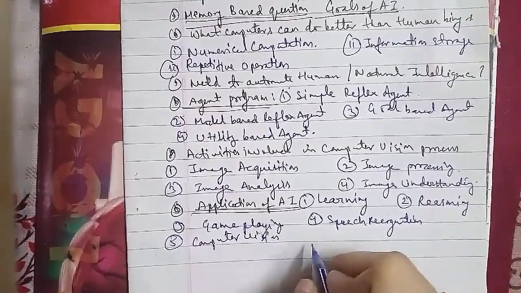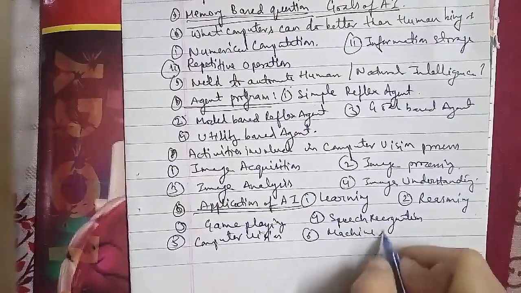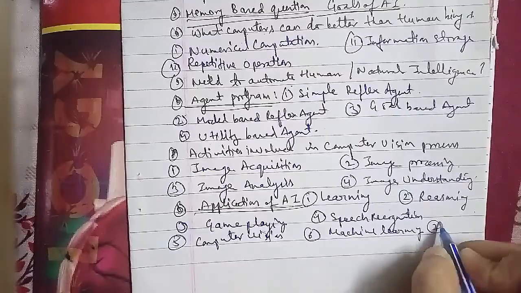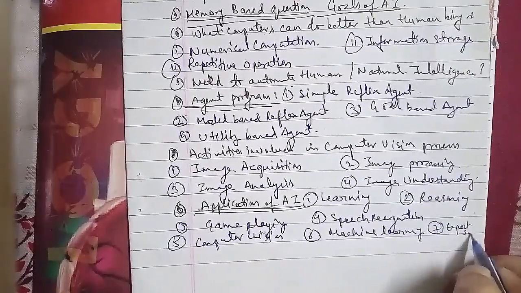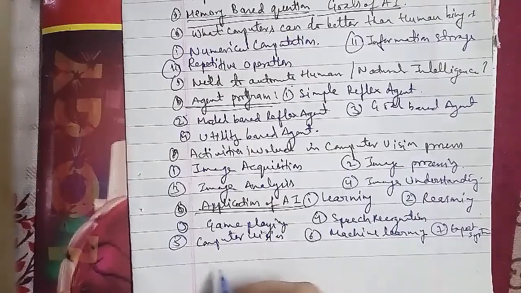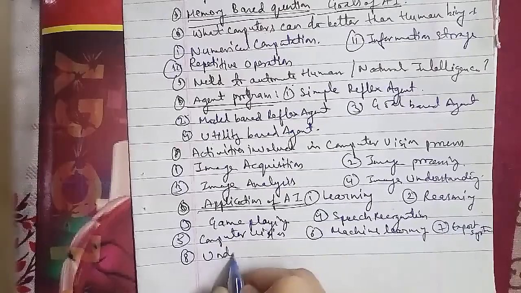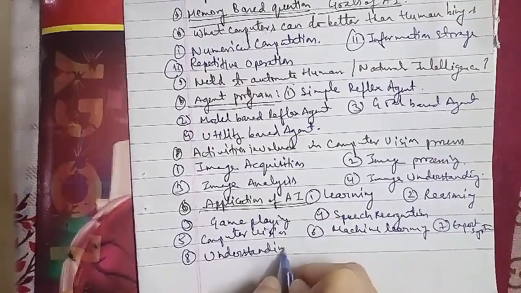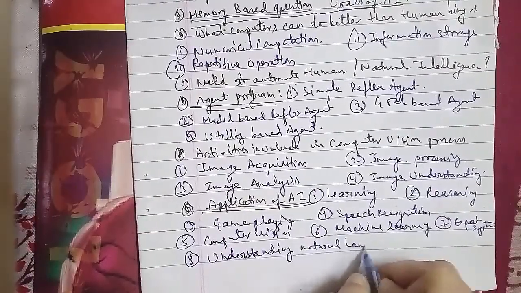The second is morphological. The third is syntactic. The fourth is semantic. The fifth is pragmatic. And the sixth is the word.